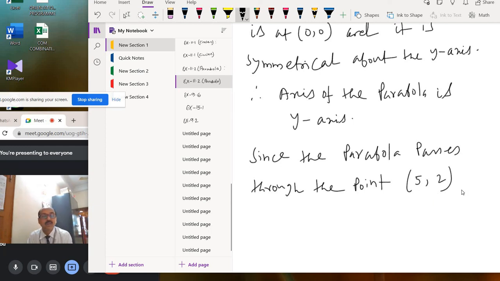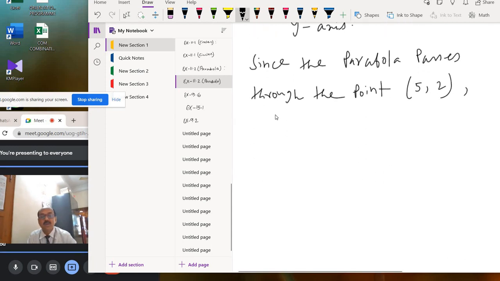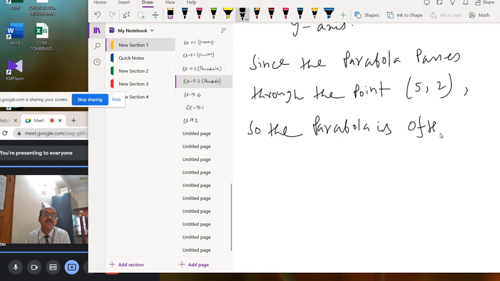Sir, if it were 5, minus 2, then it would be downward, no, sir? Yes, 5, minus 2, then x positive, y negative. Okay. Yes, sir. So the parabola is of the form x square equal to 4ay.